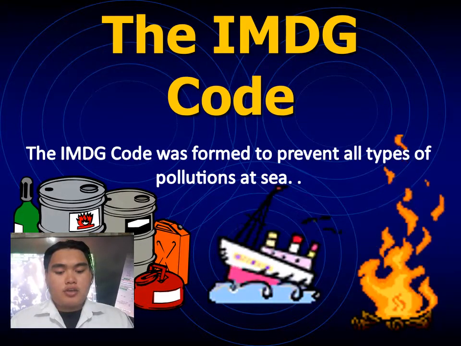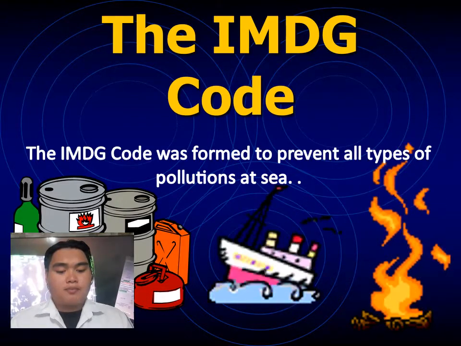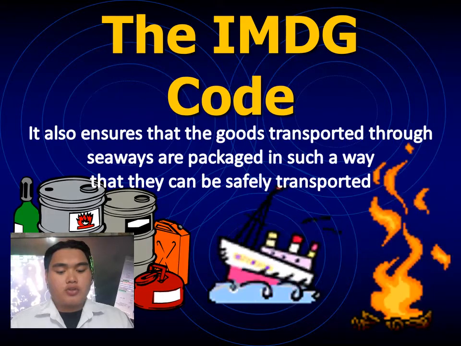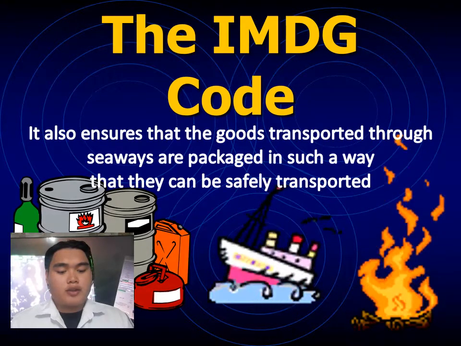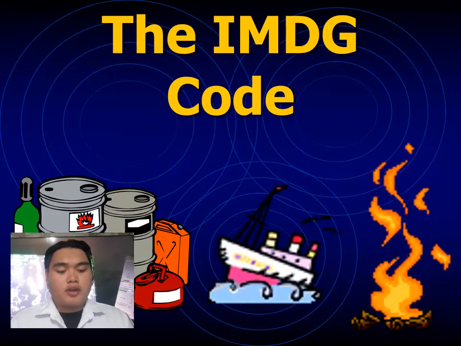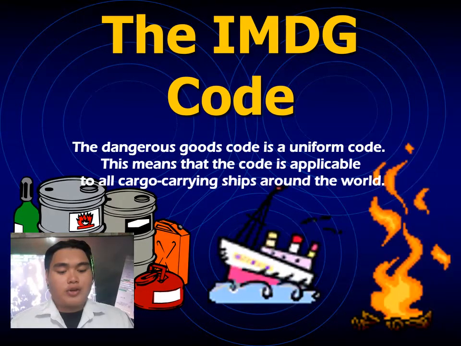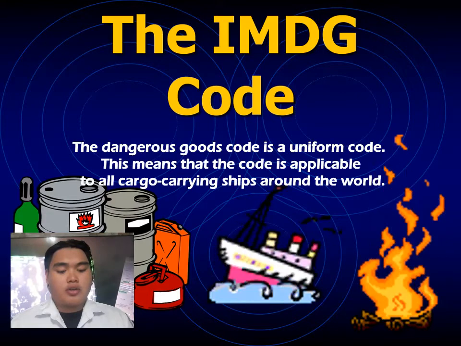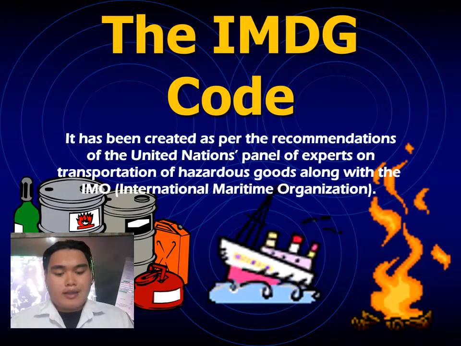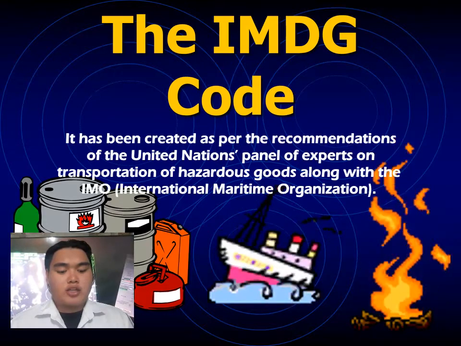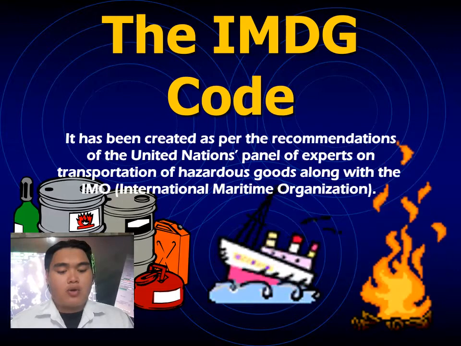The IMDG Code was formed to prevent all types of pollution at sea. It also ensures that the goods transported through seaways are packaged in such a way that they can be safely transported. The Dangerous Goods Code is a uniform code, meaning that the code is applicable to all cargo carrying ships around the world. It has been created as per the recommendation of the United Nations Panel of Experts on Transportation of Hazardous Goods along with the IMO.